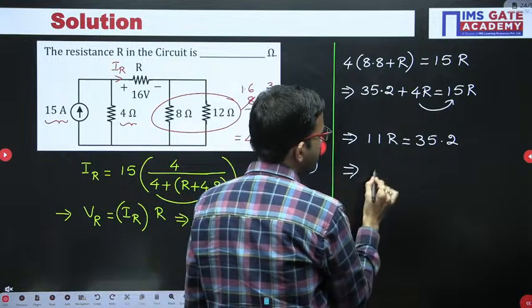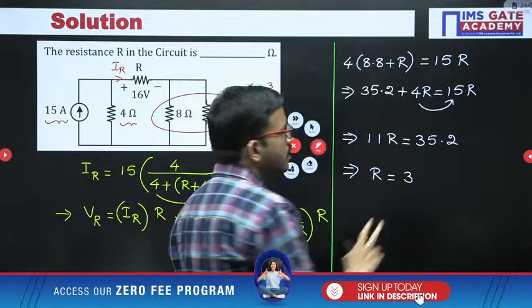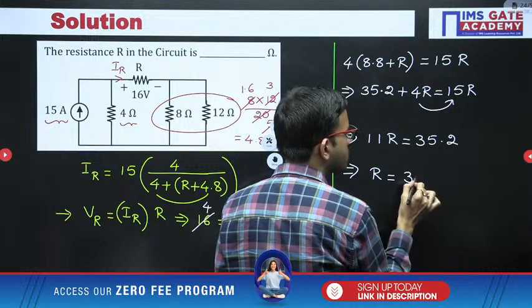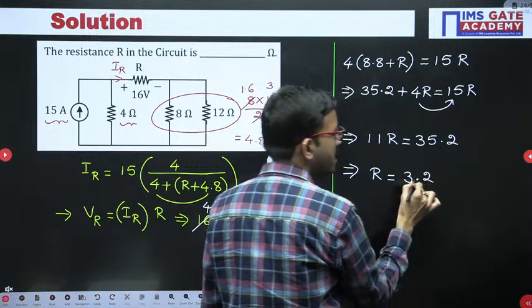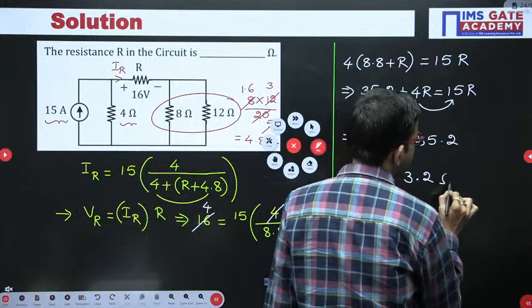So you can do simplification. For the R value, 3 11s are 33, then the remainder is 2, that means 22. 11 2s are 22, but the radix point is there accordingly. So the R value you are getting is 3.2.